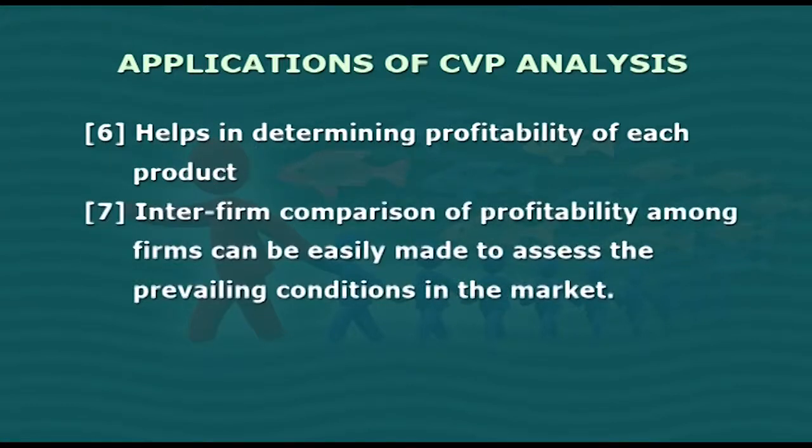Inter-firm comparison of profitability among firms can be easily made to assess the prevailing conditions in the market.